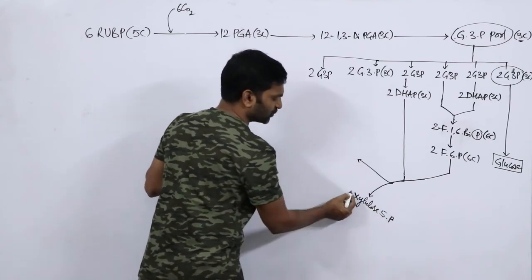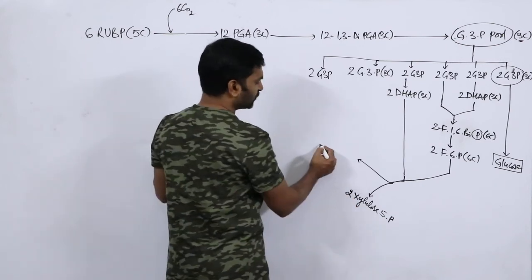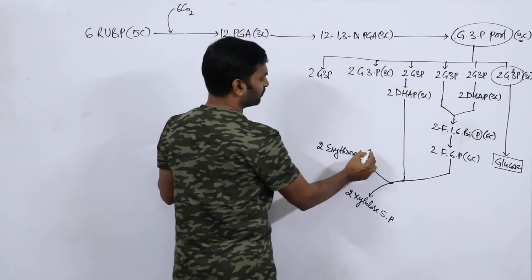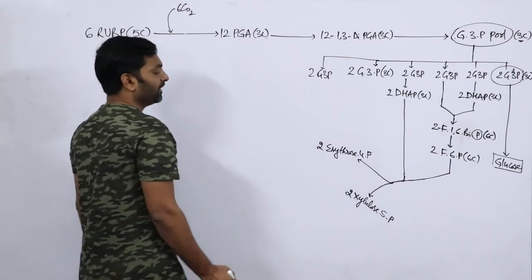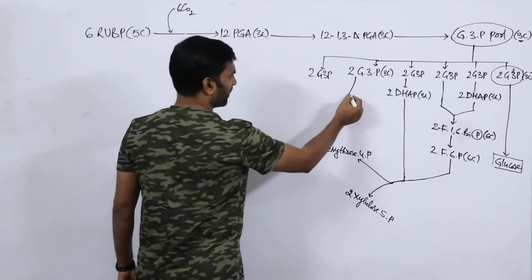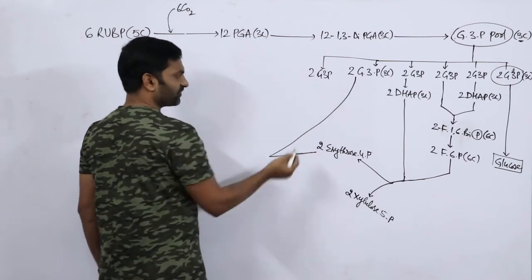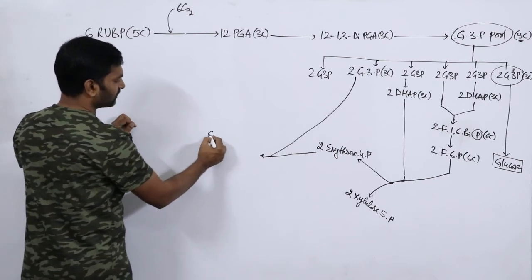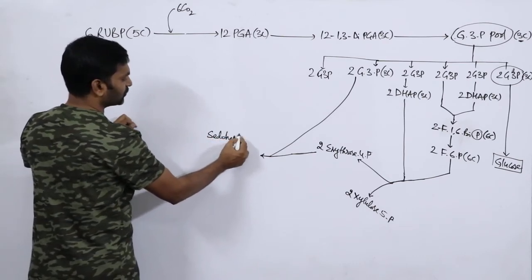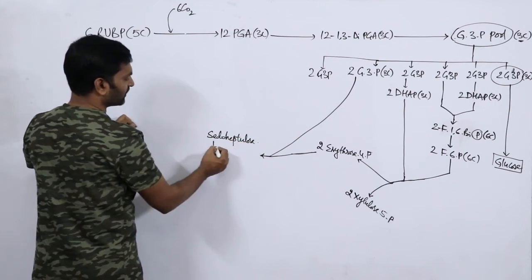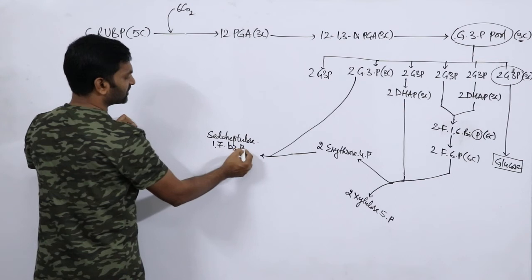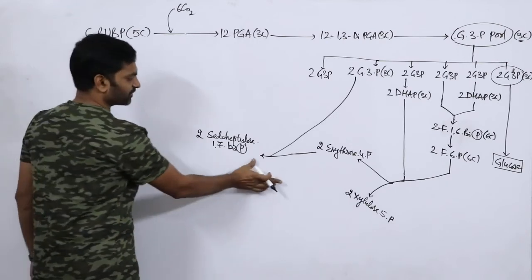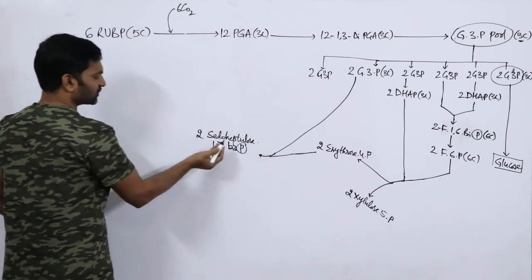Xylulose 5-phosphate, 2 moles of xylulose 5-phosphate. Then 2 moles of erythrose 4-phosphate. Then this erythrose 4-phosphate again combines with another 2 molecules of G3P, and there will be formation of pseudoheptulose 1,7 bisphosphate. So 2 moles of pseudoheptulose 1,7 bisphosphate, and this 2 moles of pseudoheptulose 1,7